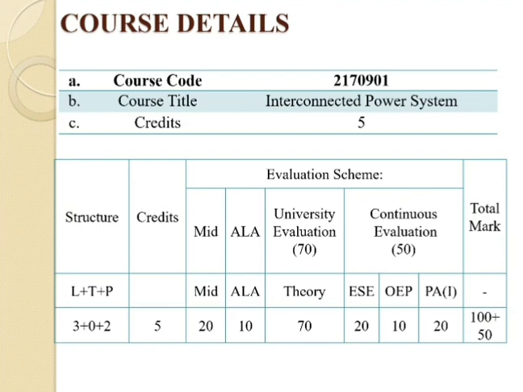Mid-sem exam has 20 marks. ALA, which stands for Active Learning Assignment, has 10 marks. University evaluation, that is the theory exam, has 70 marks. Then we go for the continuous evaluation, having a total of 50 marks, which comprises first the ESE, that is the external viva, of 20 marks; OEP, which stands for open-ended problem, of 10 marks; and last, PA, that is the internal marks, of 20 marks.